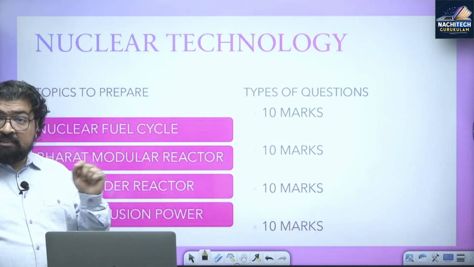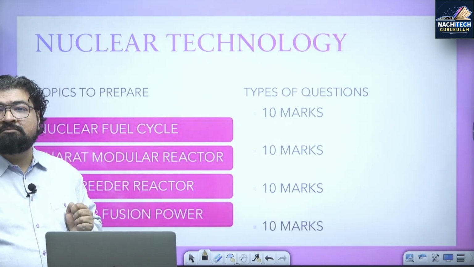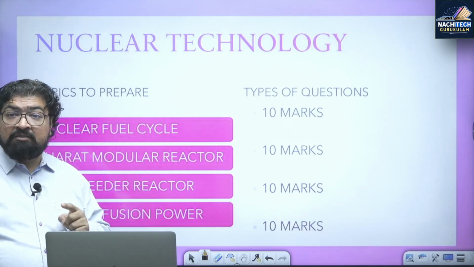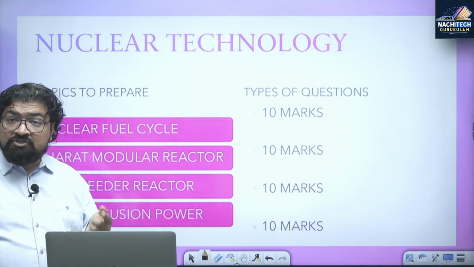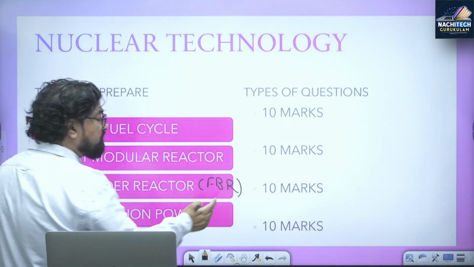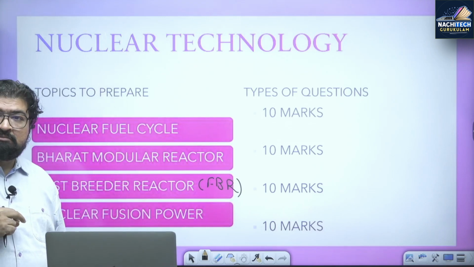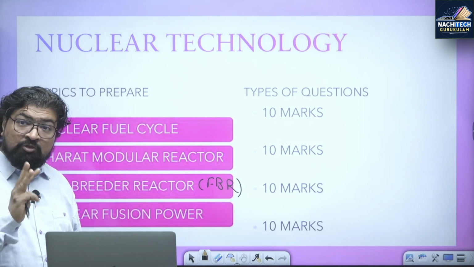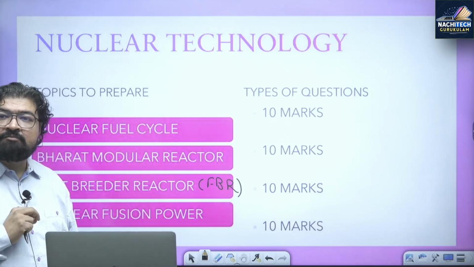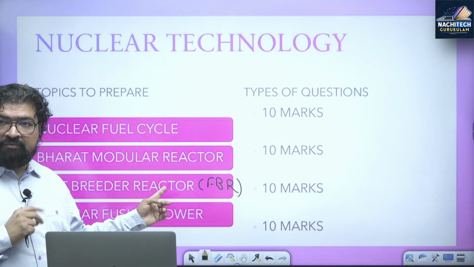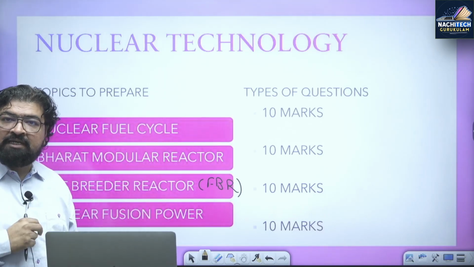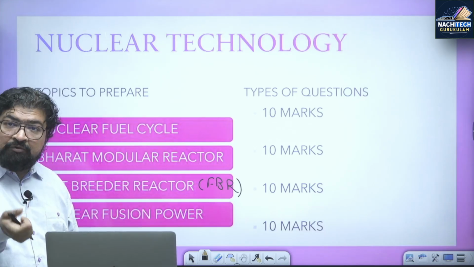So nuclear fuel cycle can be a topic this year exam. Then small modular reactor, Bharat modular reactor. Then there was a news, FBR, fast breeder reactor. India has gone into second stage of nuclear power program. We have 3 stages program by Dr. Homi Jahangir Bhabha, father of atomic energy program. Now we have entered second stage, Kalpakkam, where before election, Prime Minister went to Kalpakkam in Tamil Nadu to start this breeder reactor, which breeds plutonium from uranium-238.